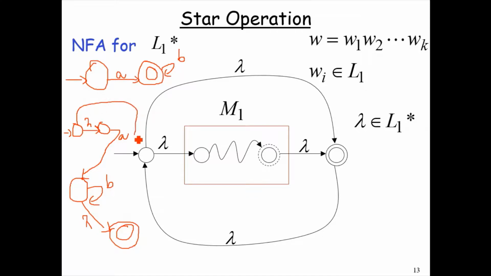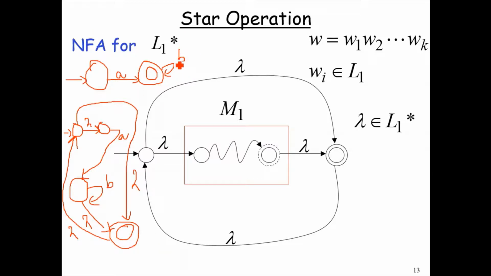Have a mapping from the initial state towards the accepting state with a lambda transition, and again a mapping back towards the initial state from the final state with a lambda transition.